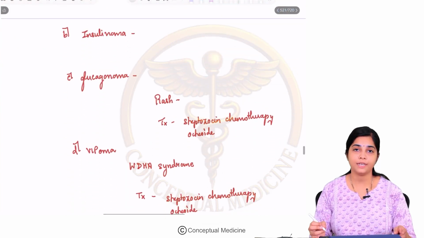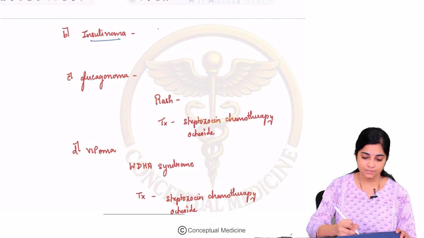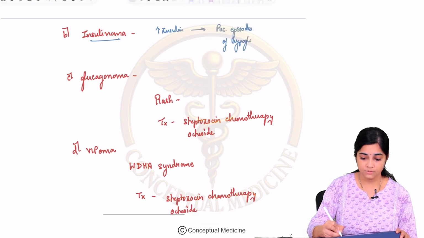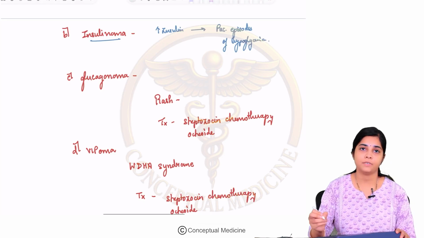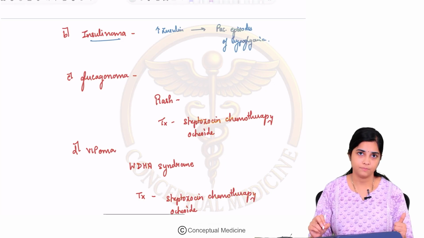The second, you can have an insulinoma. As the name suggests, there is increased production of which hormone? It is insulin. So how will they present? They can present with recurrent episodes of hypoglycemia. So hypoglycemia in a non-diabetic with hypercalcemia. So these are the ways you will think of MEN syndrome.